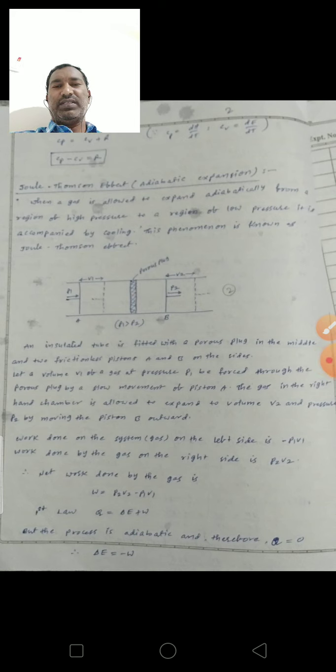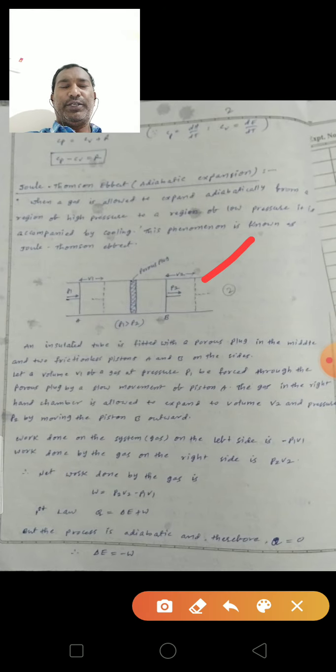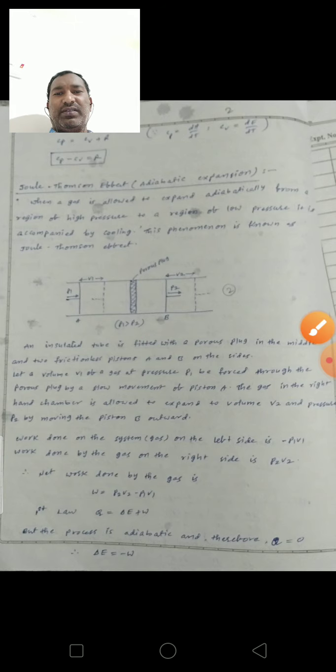This is the experiment used for explaining the Joule-Thomson effect. This is an insulated tube fitted with a porous plug. Two pistons are there, piston A and piston B. The P1 pressure is always greater than the P2 pressure.